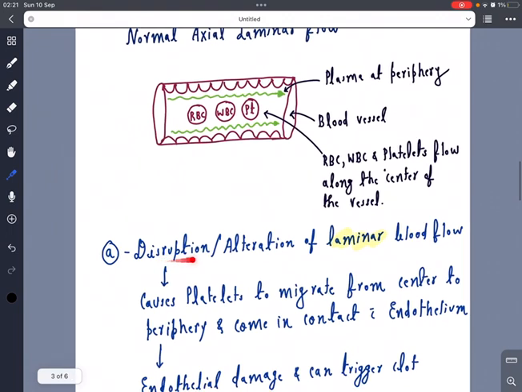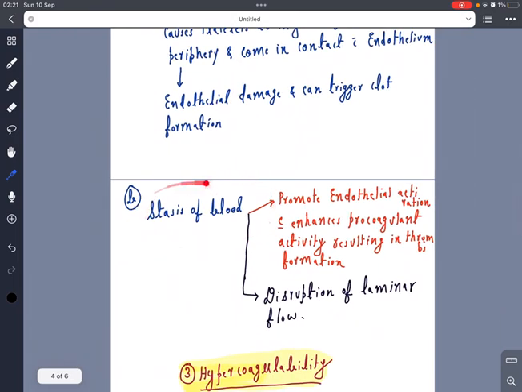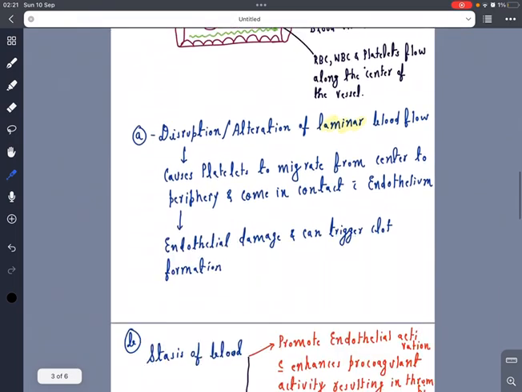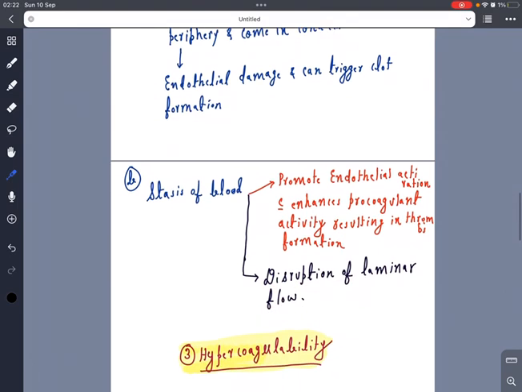Now whenever there is a disruption or alteration of the laminar blood flow, the platelets that are present in the central axis of the blood vessel will migrate to the periphery. This will result in endothelial damage that will trigger the formation of a clot. Secondly, the stasis of the blood can also play a vital role in the alteration of the blood flow. Directly, by the disruption of the laminar flow, it can mediate the action, and secondly it can also promote endothelial activation, which enhances the procoagulant activity, resulting in thrombus formation.